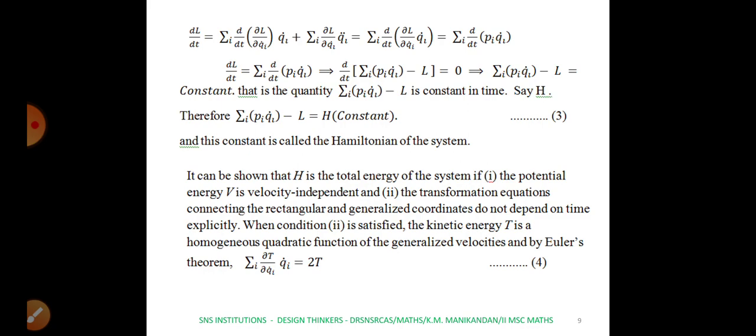Since it is a constant, we take it as H. So here we have proved that summation pi qi dot minus L equal to H. This constant is called the Hamiltonian of the system. We can show that this constant is the total energy of the system in two cases: when the potential energy V is velocity independent, and when the transformation equations connecting the rectangular and the generalized coordinates do not depend on time explicitly.